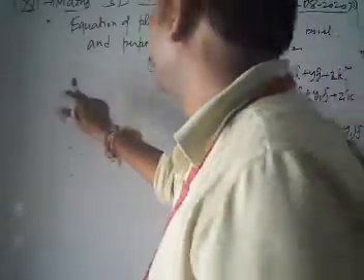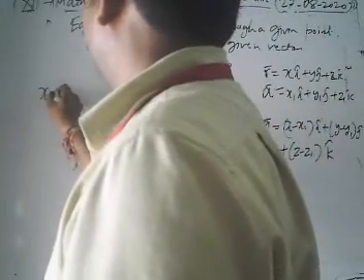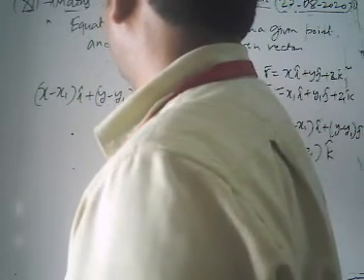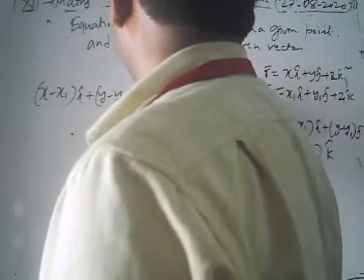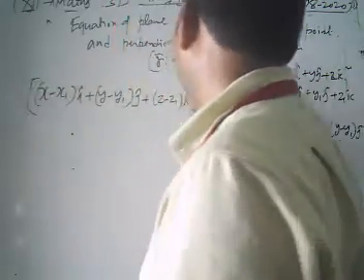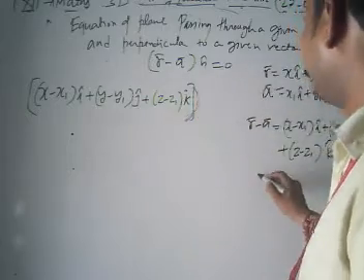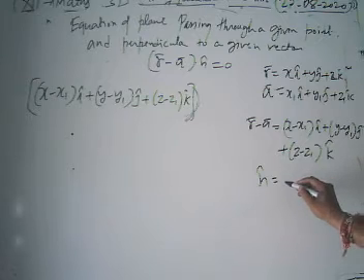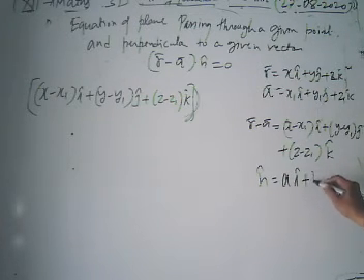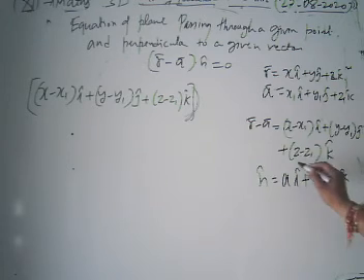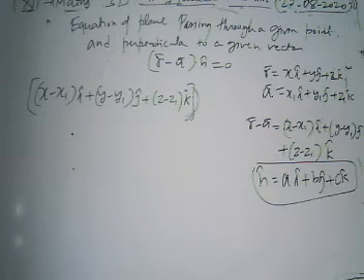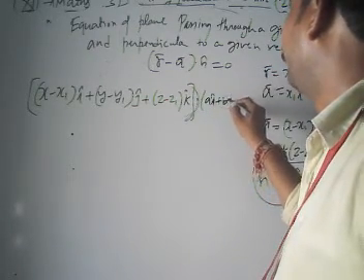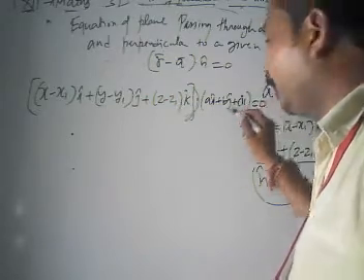We are going to put here (x minus x1) i cap plus (y minus y1) j cap plus (z minus z1) k cap, dot with n cap. What is our n cap? The vector n cap is given by a i cap plus b j cap plus c k cap. Now this is our perpendicular vector. Then dot with a i cap plus b j cap plus c k cap is equal to 0.